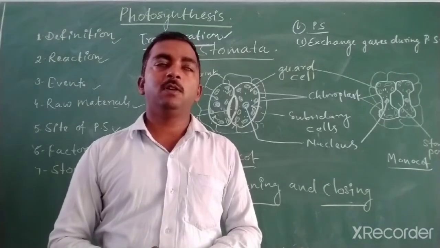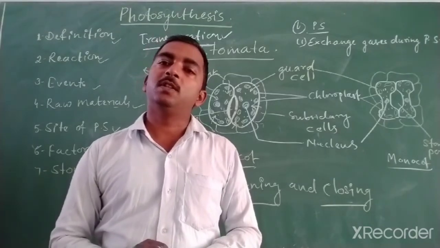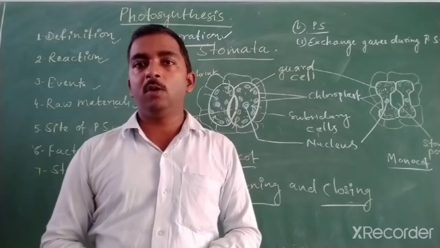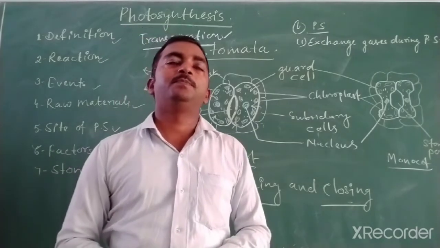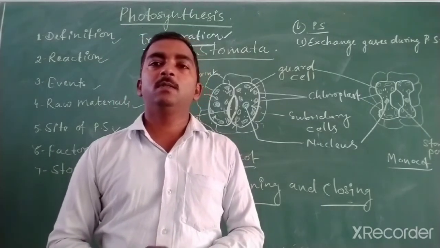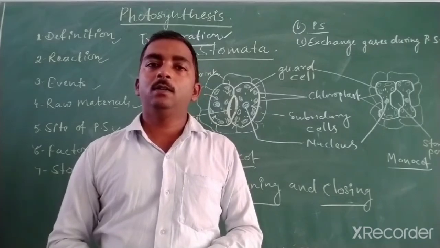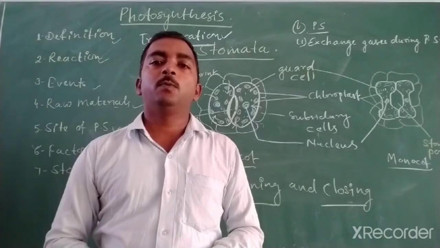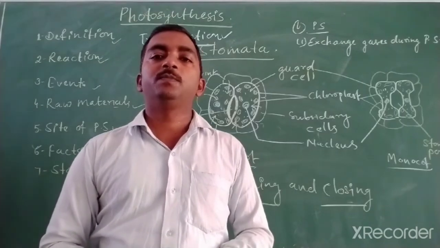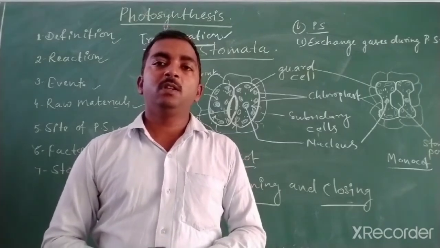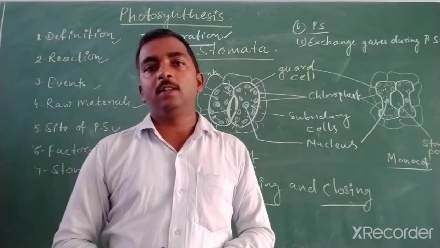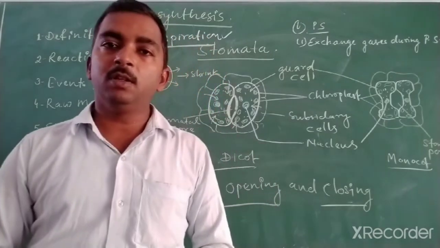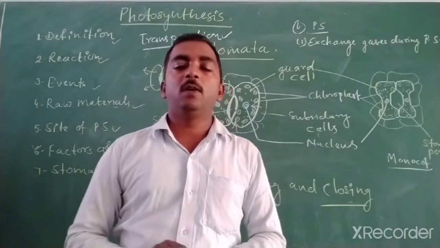So for conservation of water, they must close their stomata during the daytime, because during the daytime the rate of transpiration will be higher due to the loss of water in the form of water vapor. So they must close the stomata, and the stomata open during the night time when